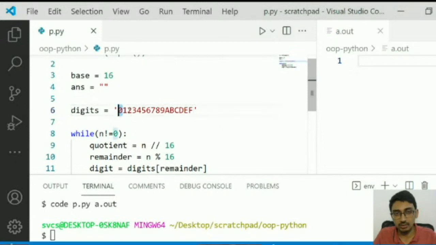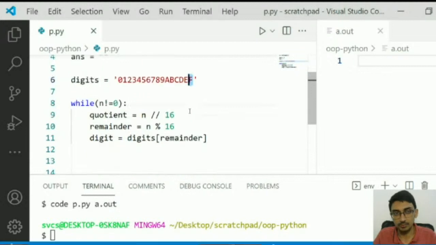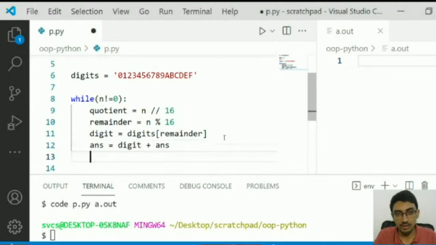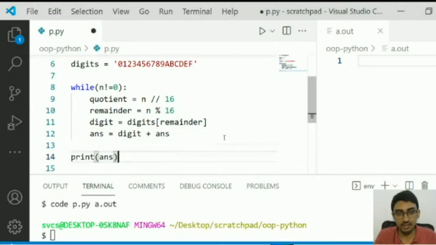If this remainder is 1, we are going to pick 1 from here, and so on all the way up until if the remainder is 15, we are going to take f from here. We create answer as a blank. All we say is answer is equal to, remember that each remainder is prepended to the answer. So we say digit plus answer. That's what we'll say. And finally, just print the answer.